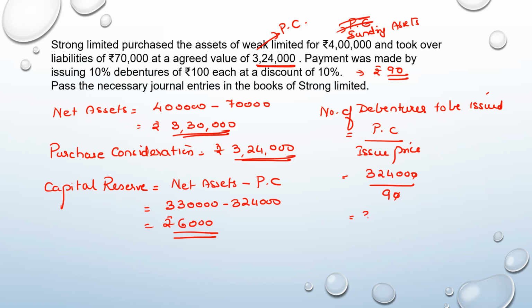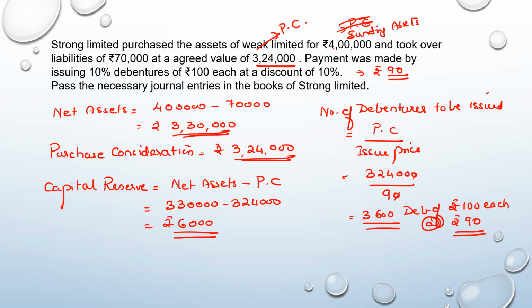So what is the number of debentures that are going to be issued? That comes to 3,600. So 3,600 debentures of 100 each at rupees 90. So there is 10 rupees, that is 10 into 3,600, 36,000 is the discount on issue of the debentures. Now let us go and pass the journal entries for this.